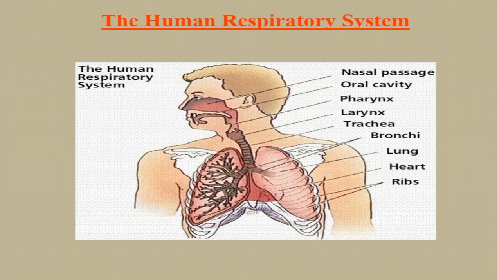Inside the lungs, the bronchi divide into smaller tubes called bronchioles. Air passing through the bronchioles reaches tiny sacs called alveoli, and in singular it is called alveolus. Each alveolus is surrounded by millions of tiny blood vessels. The oxygen from the alveoli enters the blood through these blood vessels. The oxygen present in the air combines with the hemoglobin present in the blood to form oxyhemoglobin, which is carried to all the cells of the body. The reverse process is followed by carrying away the carbon dioxide from the body.